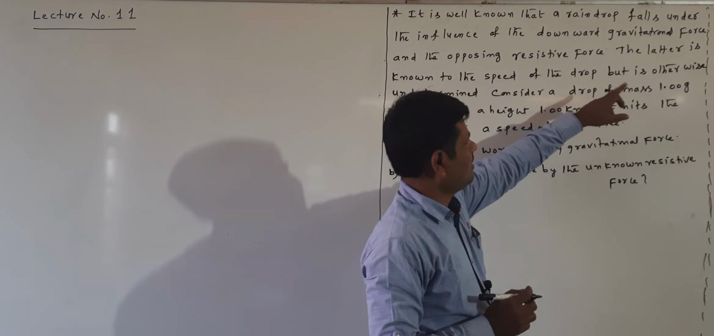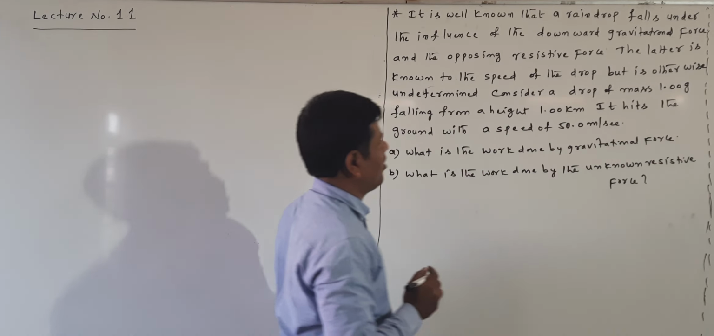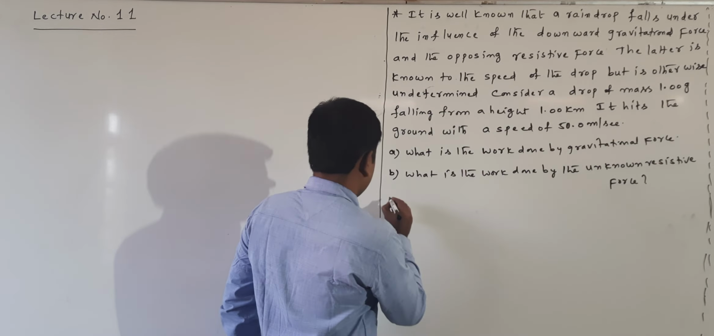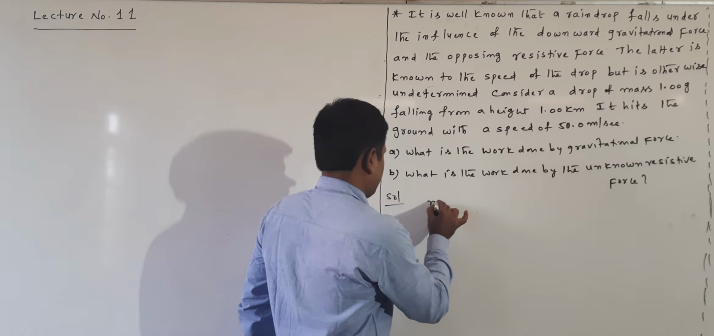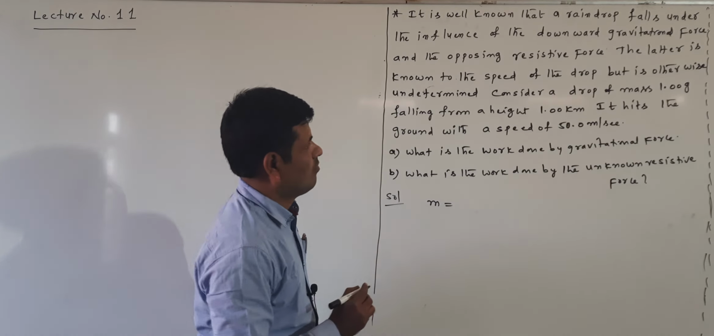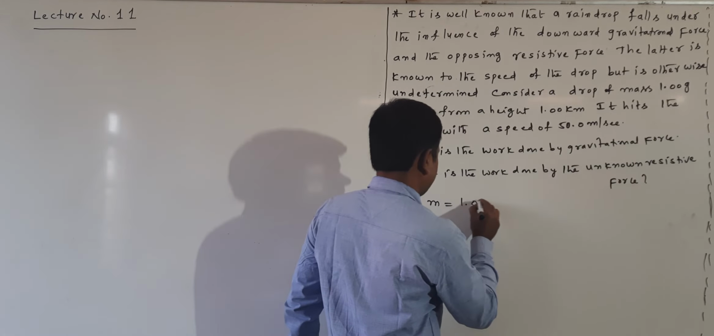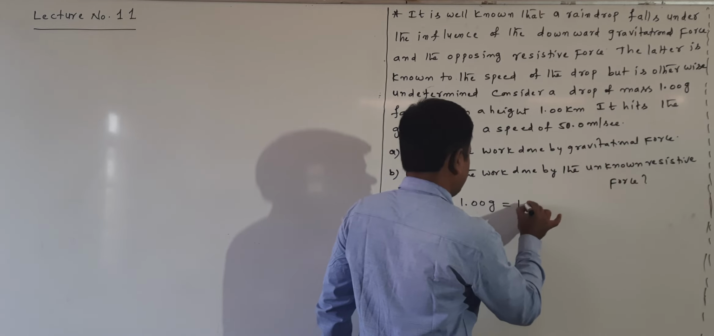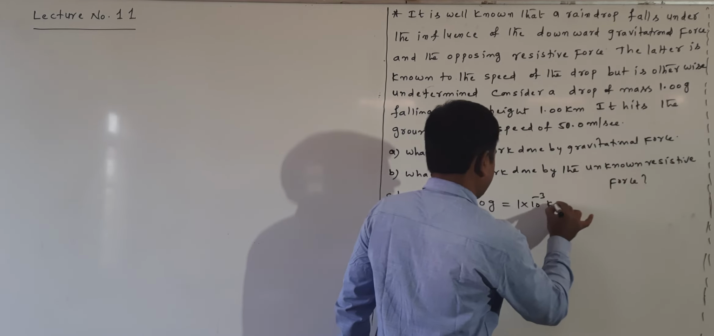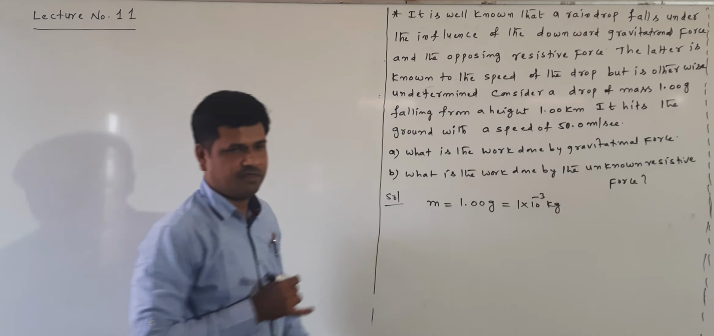Consider a drop of mass 1.00 gram falling from a height of 1.00 kilometer. Here, consider a drop of mass 1.00 gram. Mass is given. How much is the mass given here? 1.00 gram. 1.00 gram means 1 into 10 power of minus 3 kg. Grams are converted into kg.